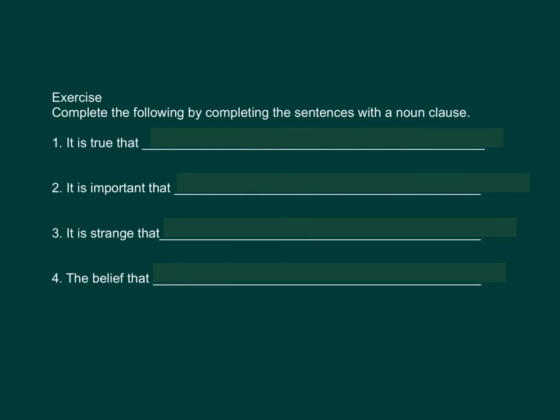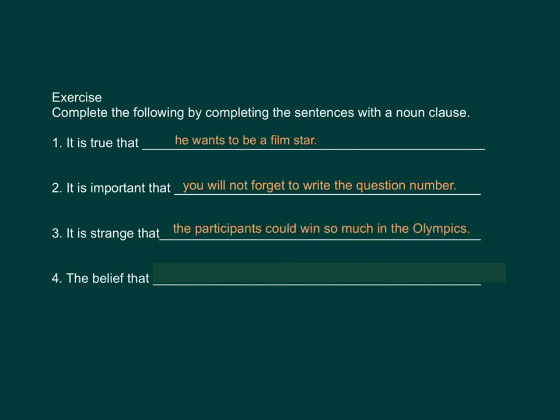The suggested answers for number 1 is, it is true that he wants to be a film star. Number 2, it is important that you will forget to write the question number. Number 3, it is strange that the participant could win so much in the Olympics. They believe that Hong Kong is a city with freedom of speech is still strong.